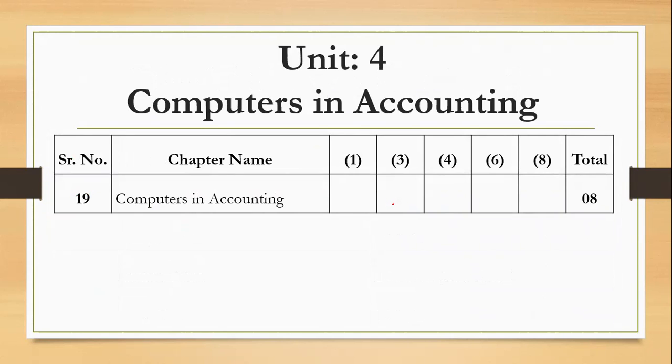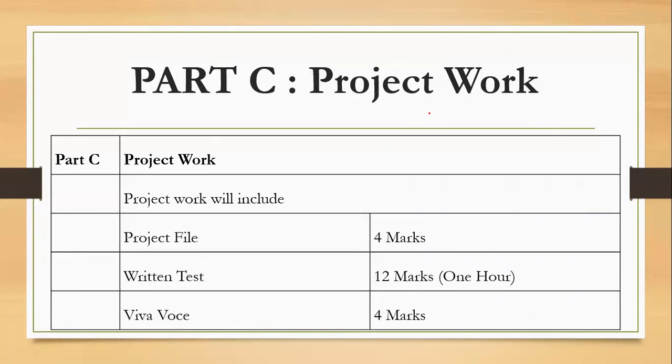For theory, 80 marks. When it comes to the project work, as I told you, it has a weightage of 20 marks, right? In boards also. Now, the project file has to be prepared. It has a weightage of 4 marks. A written test will be taken. It has to be of 12 marks, and the time allotted is 1 hour for that. And a viva has to be conducted. In boards, the external examiner will be there. The examiner from any other school comes to our school and conducts the viva, right? And you have to face it one-to-one. So that carries a weightage of 4 marks.